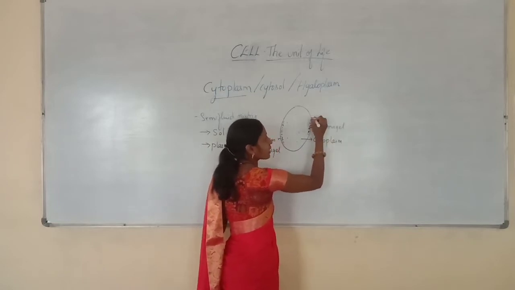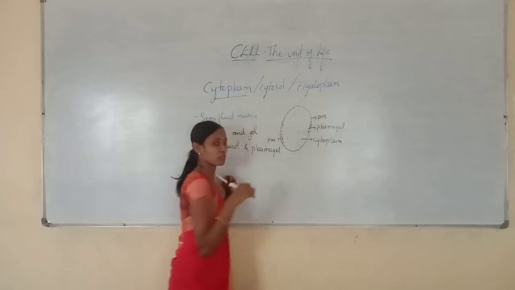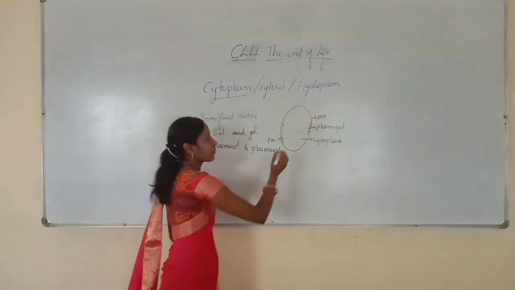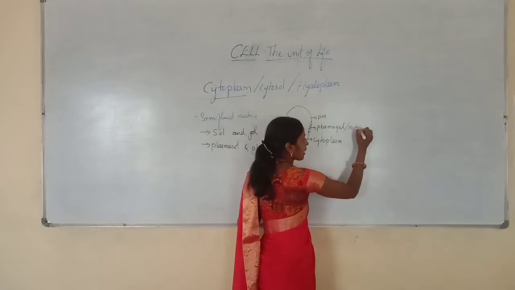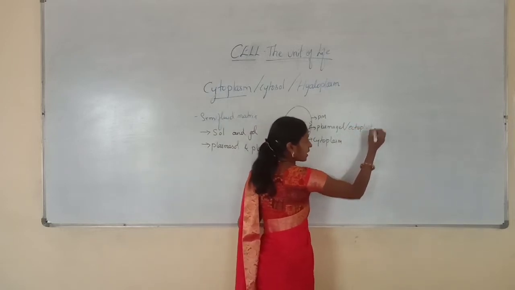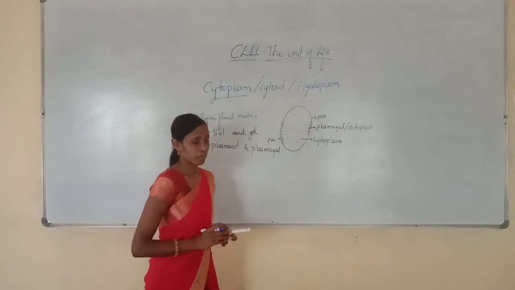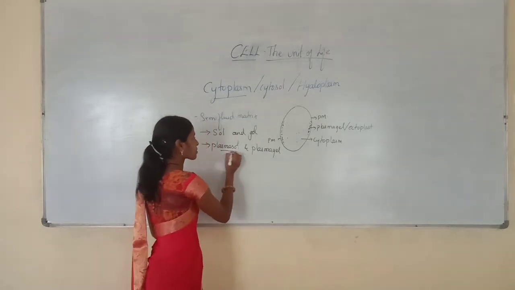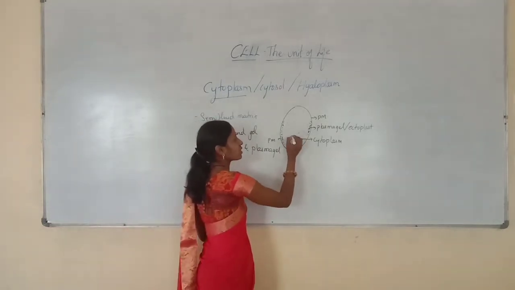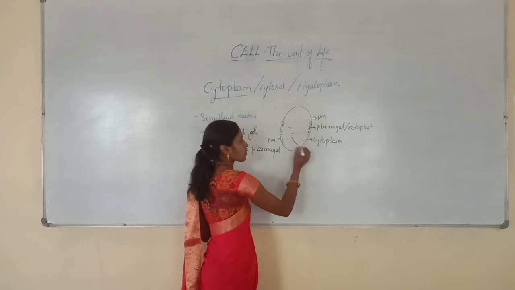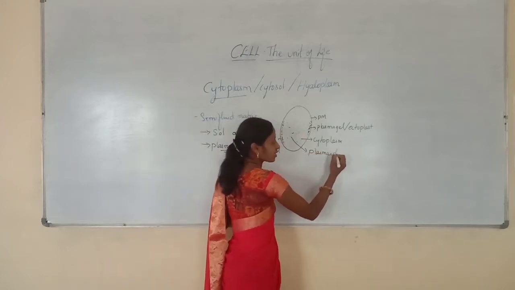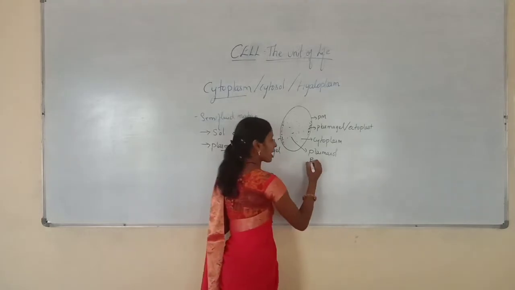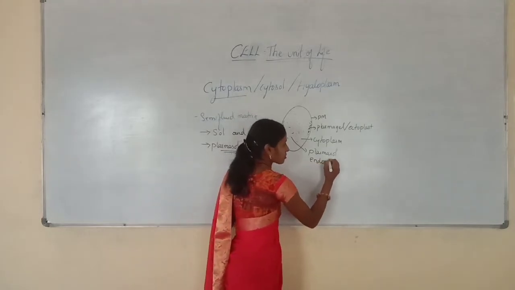Plasma gel is present just below the plasma membrane, and it is also called ectoplast. And this plasmasol is the internal fluid, and it is called endoplast.